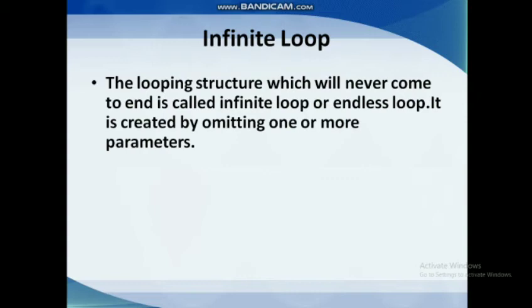Okay, so in a for loop, when we are giving the condition I is less than or equal to 10, it iterates 10 times. Whereas in an infinite loop, the loop will never end and it just goes on. It can be created by omitting one or more parameters from the loop, and we'll see how.